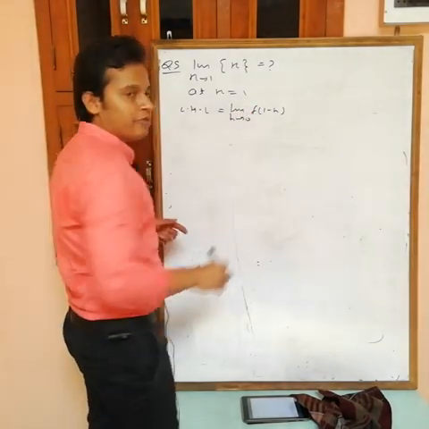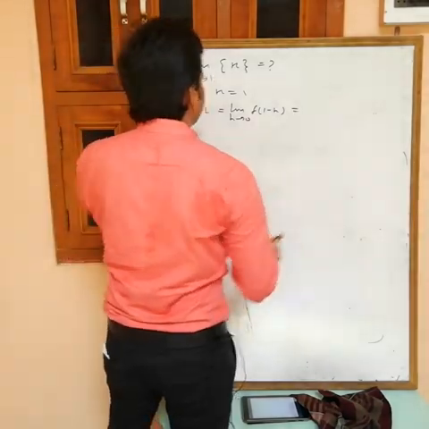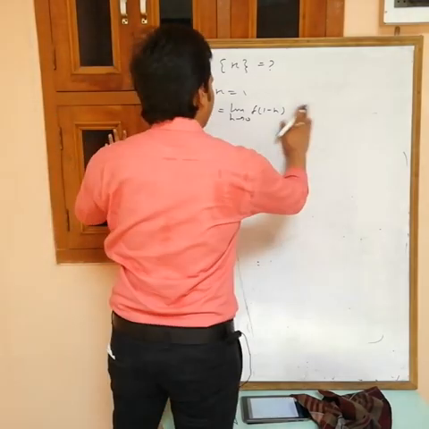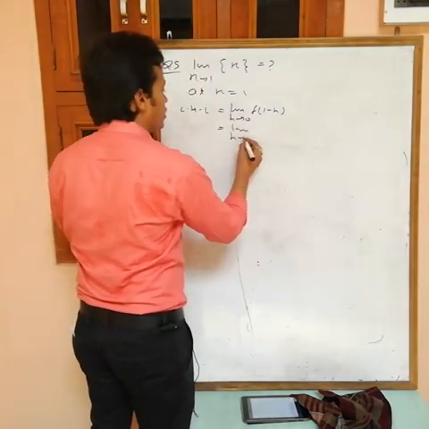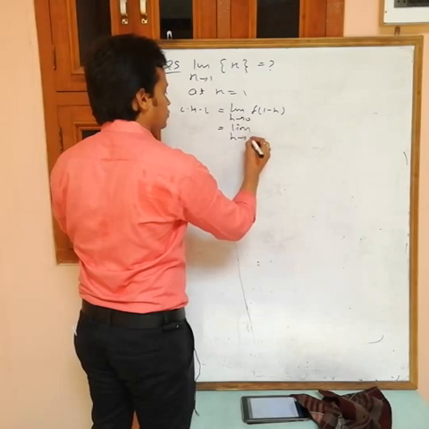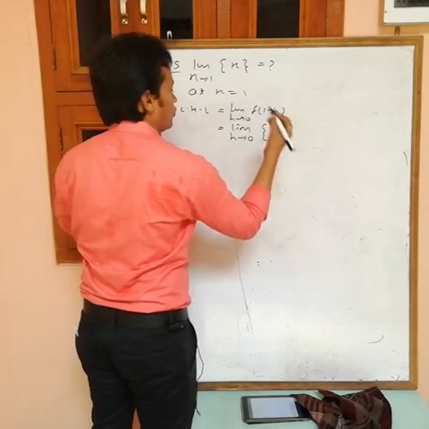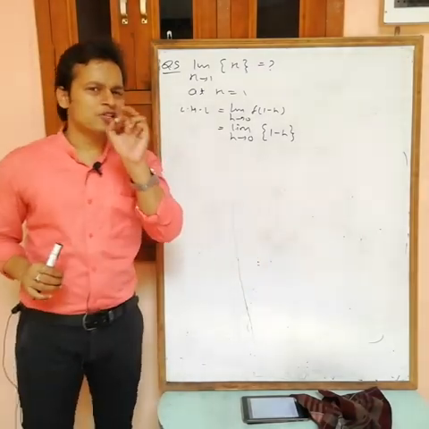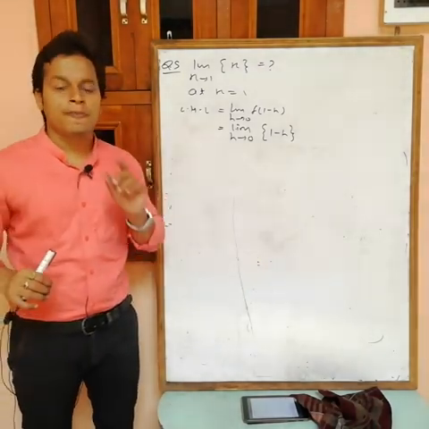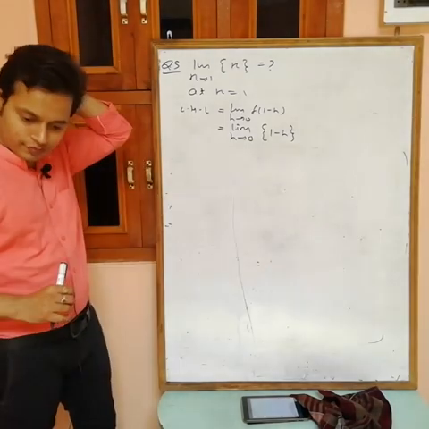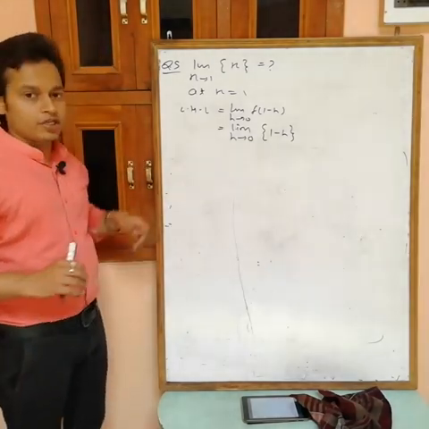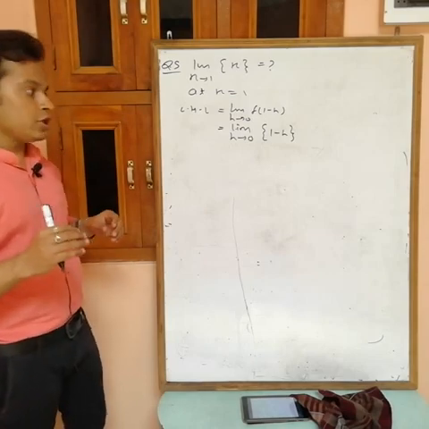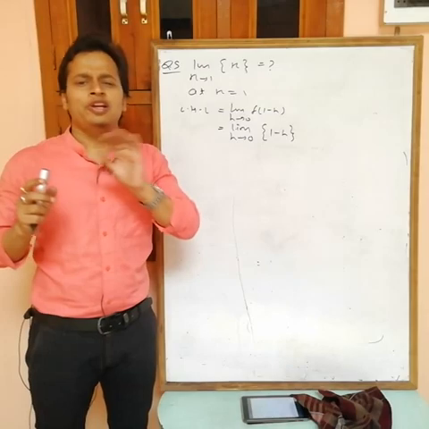We have to write the information about h. f of x is the function now. Replace x with 1 minus h. So what are we getting? Limit h tending to 0 of fractional part of 1 minus h. Now can you find the value of fractional part of 1 minus h? Now actually, see, in greatest integer and in fractional part, directly you can't put h equals to 0. Put h equals to 0 at the end, after complete simplification.